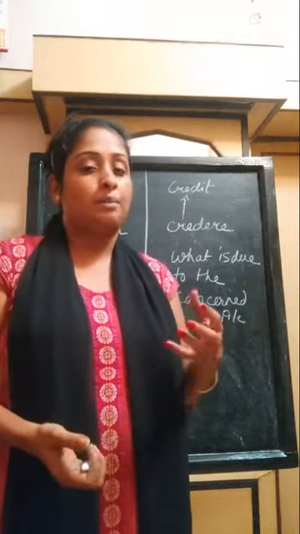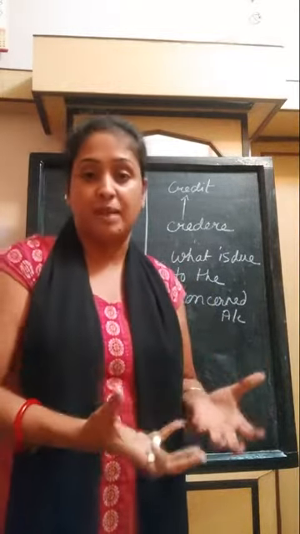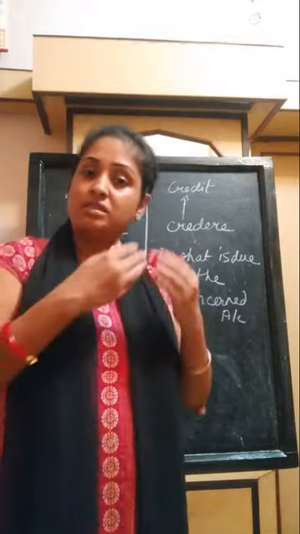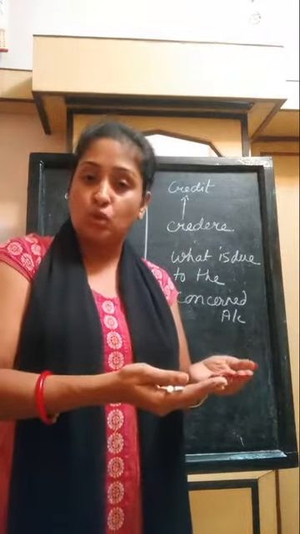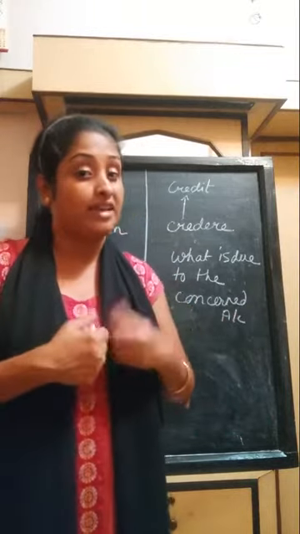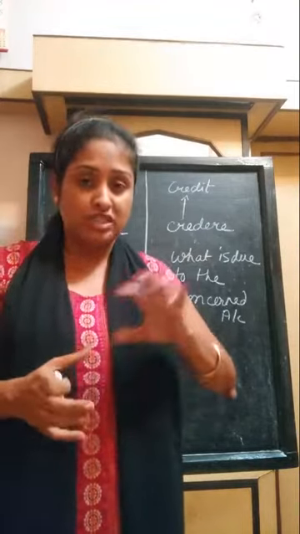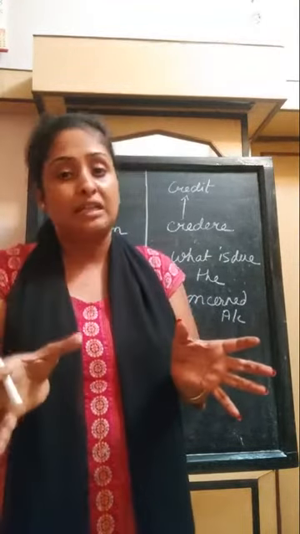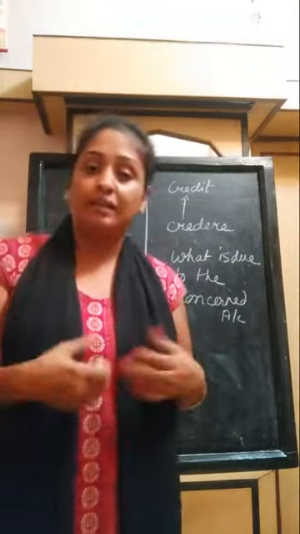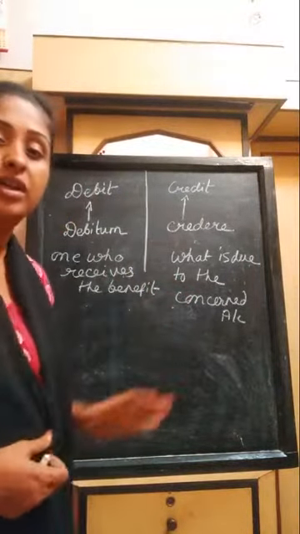Somebody is purchasing the pen, so he is getting the pen and he is making some expenses. Whatever expenses he is making, that is showing a decrease in his account. Again he is gaining something for that expense, that is an increase in the account. So this decrease amount is equal to the increase amount, which denotes debit and credit respectively. So this is what debit and credit is all about.